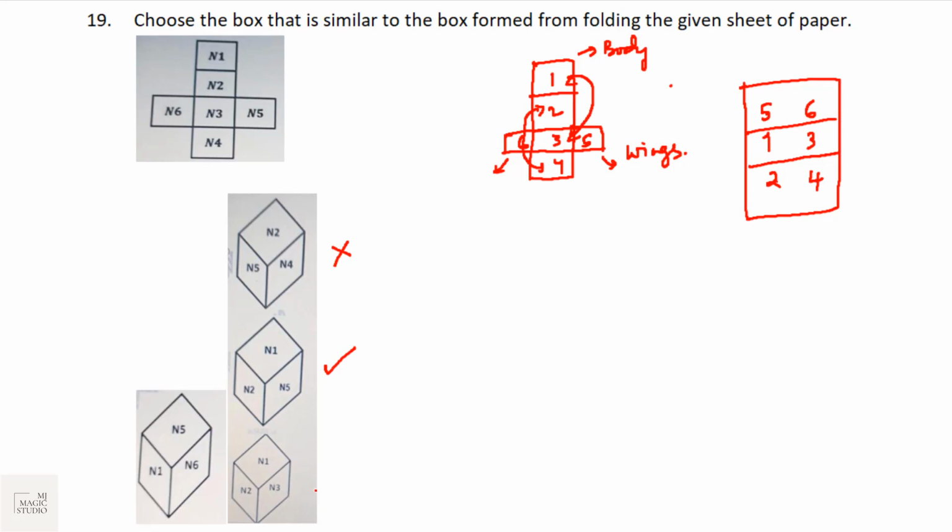I'll show you how to reject the other 2. 1, 2, 3: if we select 1, 2, 3, it cannot be on the adjacent faces because 1 and 3 are on opposite faces. 1, 5, 6 again cannot be on the adjacent faces because 5 and 6 are on opposite faces. That means the correct one is 1, 2, 5 on the adjacent faces, and this should be the box which we will see when we fold the sheet of paper into the form of a box.